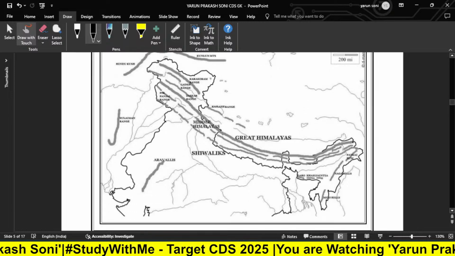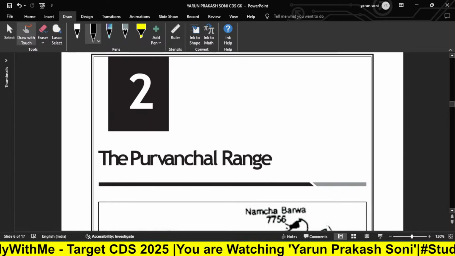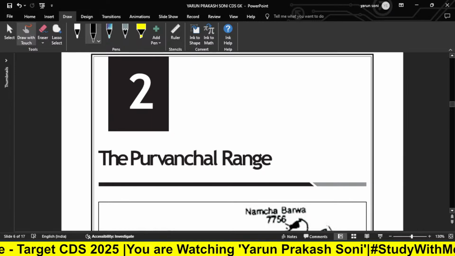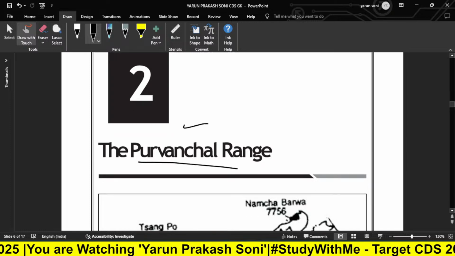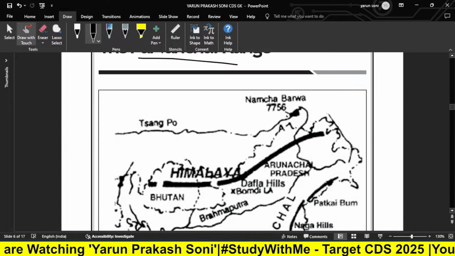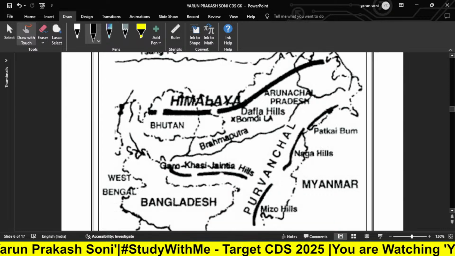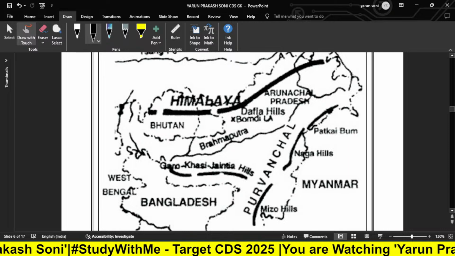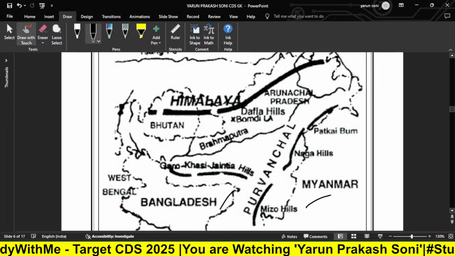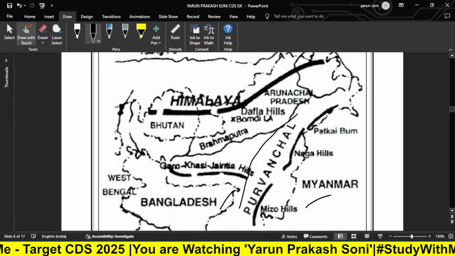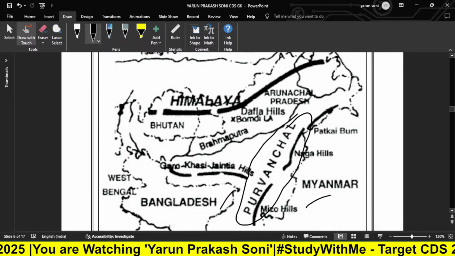Now, moving on, we have another chapter, which is the Purvanchal range. What is the Purvanchal range? Purvanchal lies somewhere around Bangladesh and Myanmar. So it lies here, which is the Purvanchal range called Arunachal Pradesh.